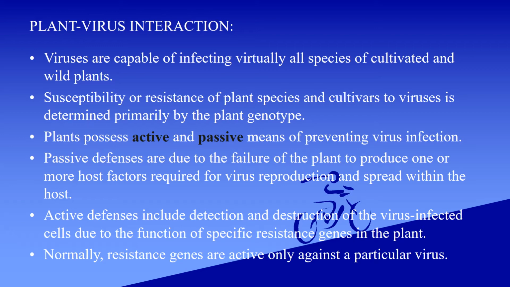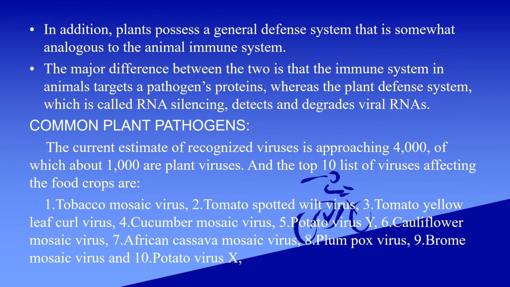Normally, resistance genes are active only against a particular virus. In addition, plants possess a general defense system that is somewhat analogous to the animal immune system. The major difference between the two is that the immune system in animals targets proteins of pathogens, whereas the plant defense system, which is called RNA silencing, detects and degrades viral RNAs.